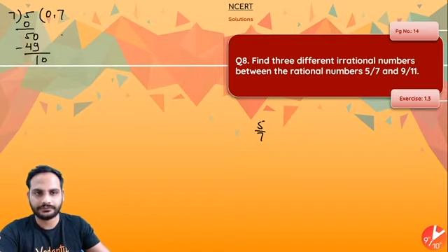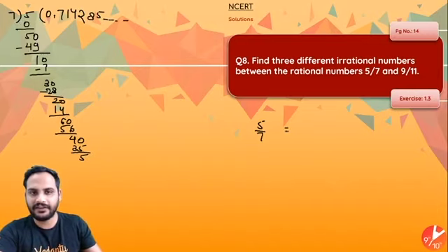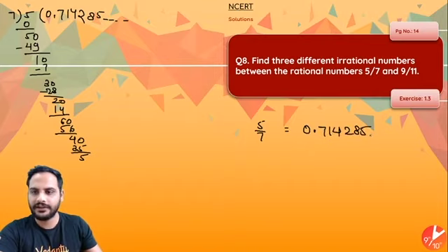Then remainder 3, 7 fours are 28, remainder 2, 7 twos are 14, remainder 6, 7 eights are 56, remainder 4, and 7 fives are 35, remainder 5, and again the same process continues. So this will keep repeating itself. So 5 by 7 is 0.714285 and so on, it keeps repeating.